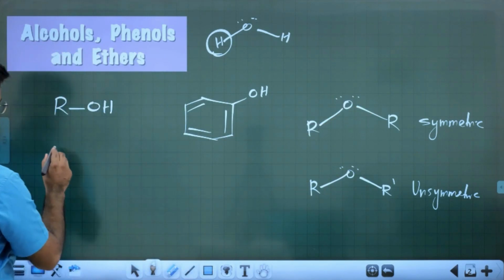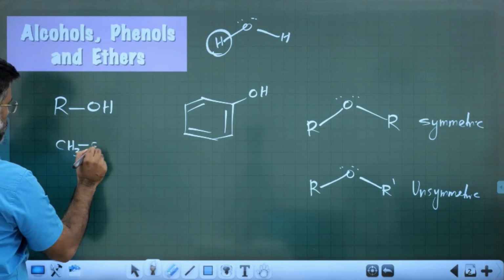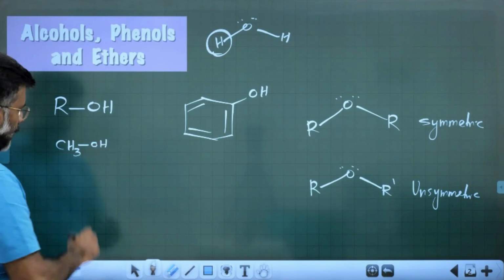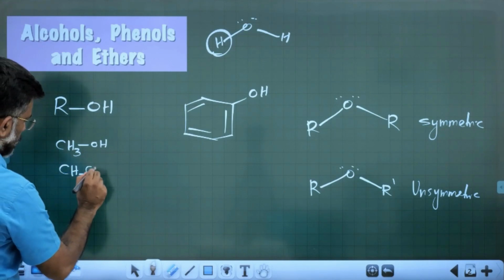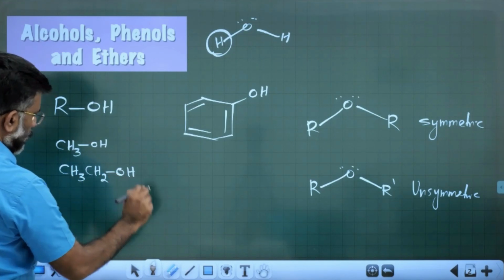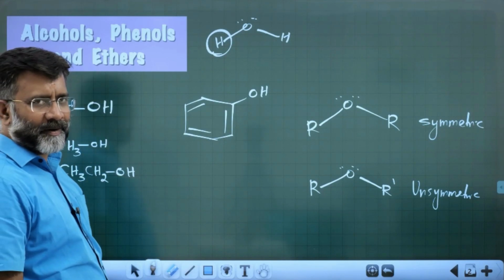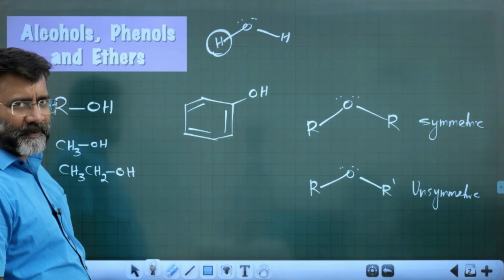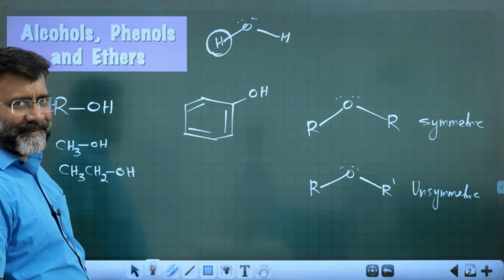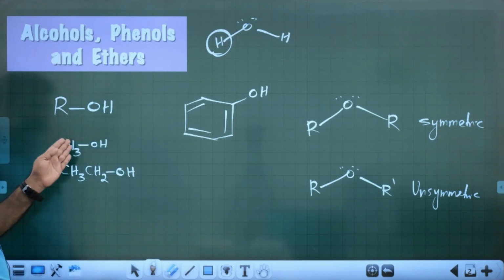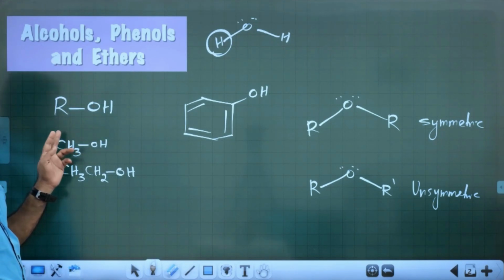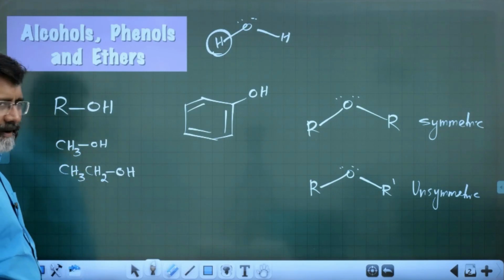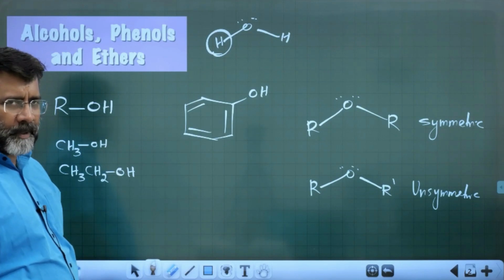And the simplest alcohol, all of you know, methanol, CH3OH, the so-called wood spirit. And then ethanol, CH3CH2OH, the so-called fruit spirit or grain spirit. Ethanol, the most wanted mother liquor for the biggest industry in the world, right? Methanol is poisonous and toxic in nature, while ethanol is the mother liquor used in beverages, drinks, and finding many industrial applications.